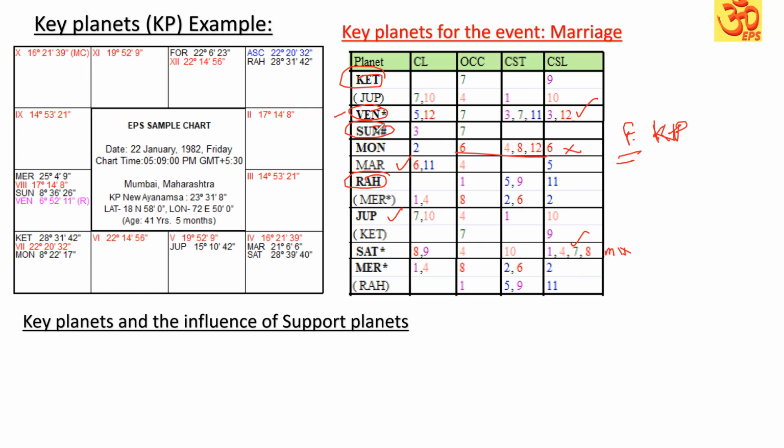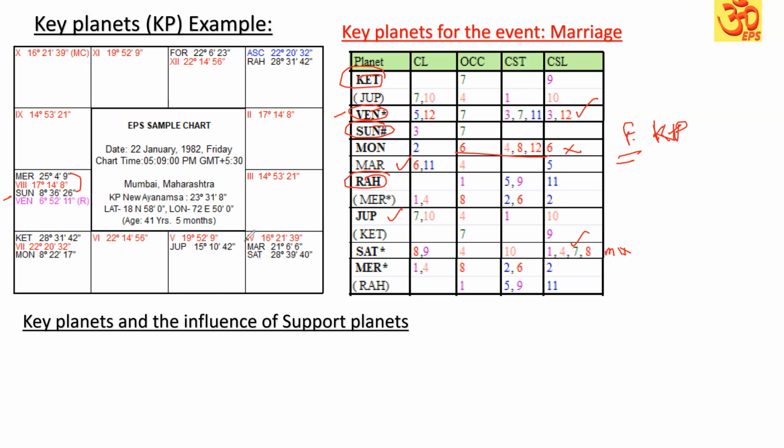Now, as I said, Venus is a free planet, so Venus cannot act as the star lord for another planet. But you can see Venus is conjoined with the Sun and Mercury. The planets which are connected to Venus are in the sign of Saturn, and so Saturn will get the support of Venus. Venus is closely conjoined with the Sun, so that Sun will get the impact of the Venus, and Mercury also will get the impact of the Venus because that is also in the same sign. So that way, the planet can give its signification through their supports.